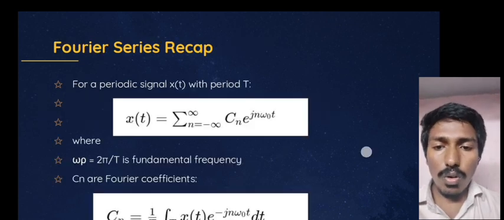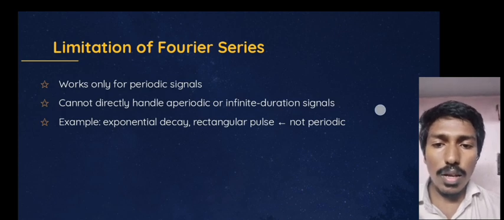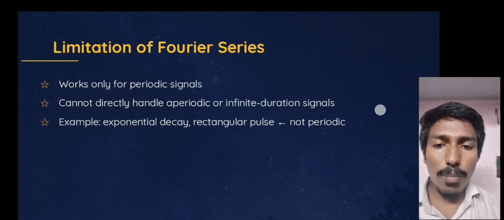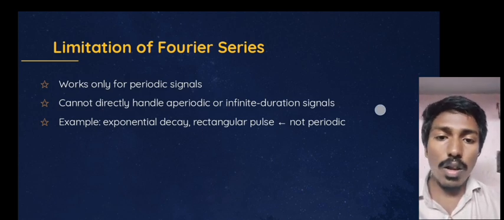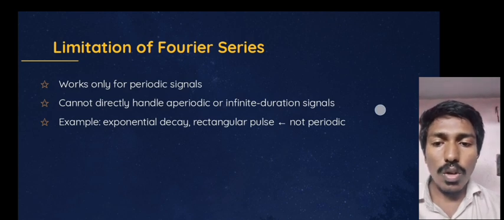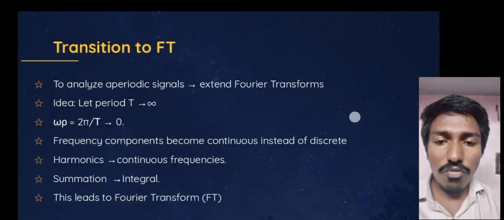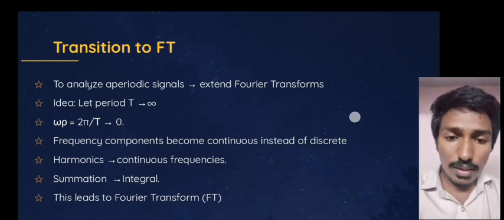From here we can go to the limitations of Fourier series. It works only for periodic signals. It can't directly help us analyze non-periodic signals or infinite-duration signals. For example, exponential decay or a rectangular pulse is not periodic. So we can analyze this with Fourier transforms. Fourier series does not help with that. Now the transition to Fourier transforms: how can we derive the Fourier transform from the Fourier series?